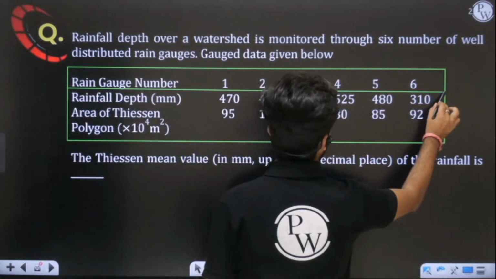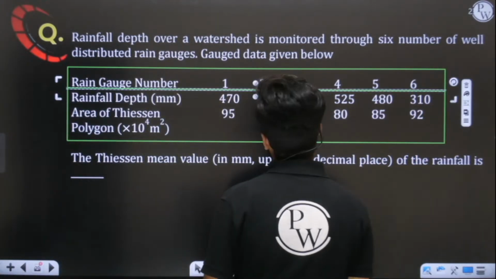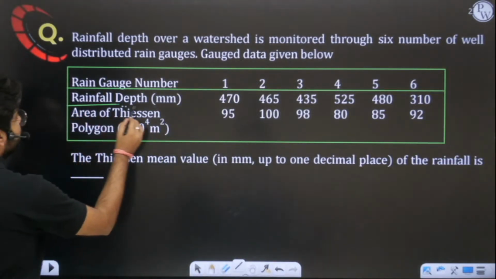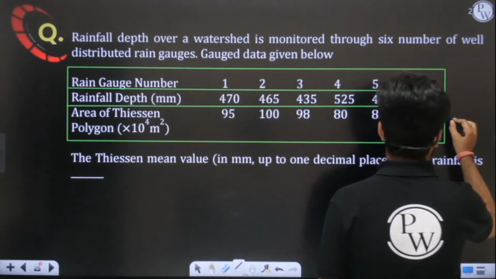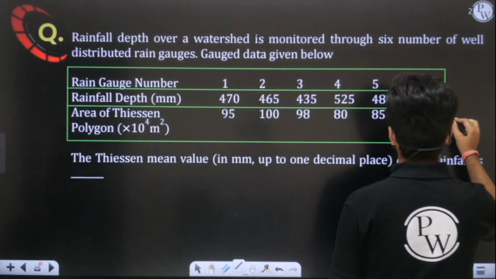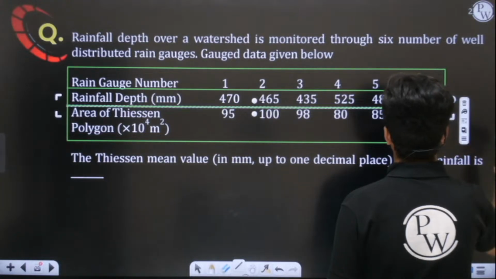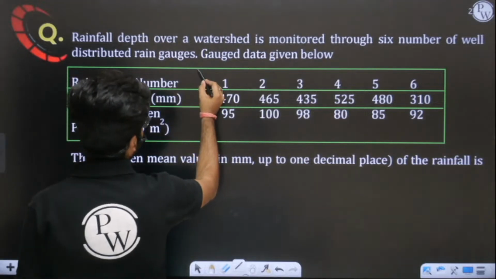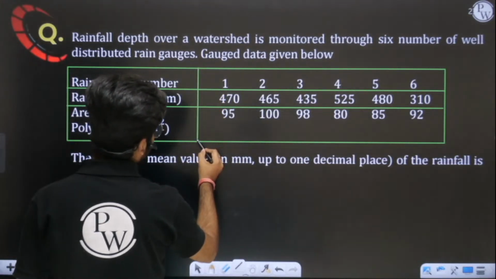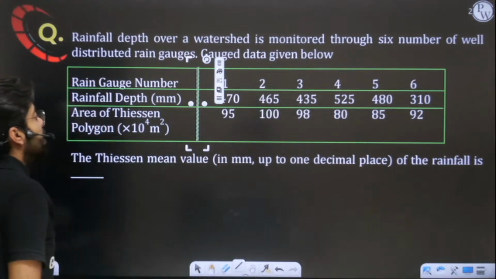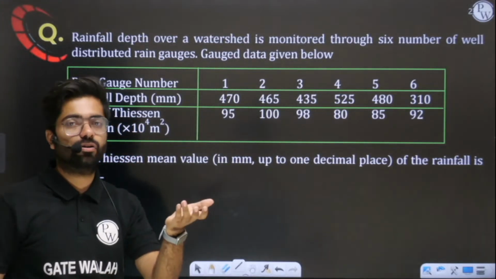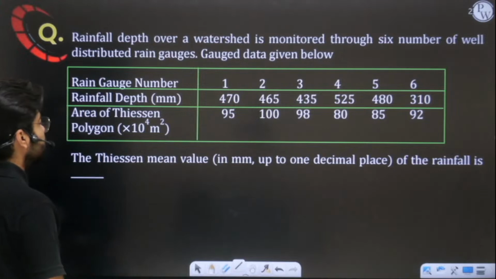In which first we have rain gauge number. Secondly, at all the rain gauges we have rainfall depth, and at last we have area of Thiessen polygon in hectares. 10 power 4 meter square is a hectare. You all know this.